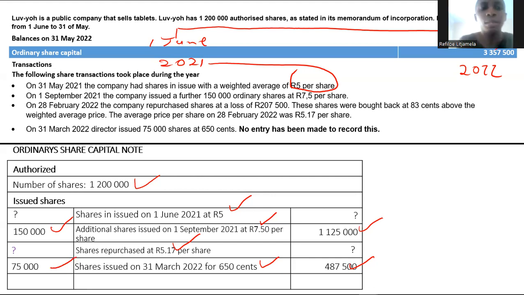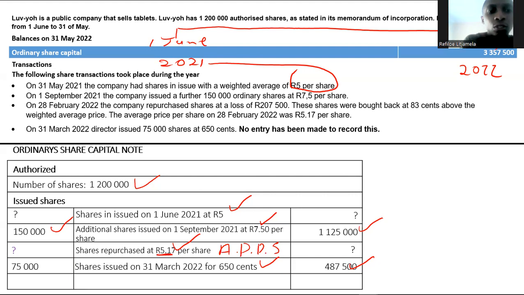You need to understand, guys, what comes in here, especially when it comes to a repurchase of shares, it's always the average price per share. It's always the average price per share. In this case, it was given to us. There was no need for calculating it. Now, nothing here can give me more information except for this point here.